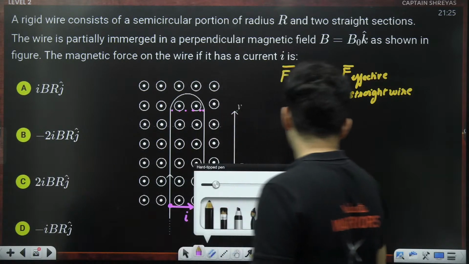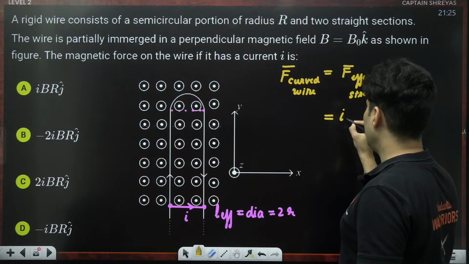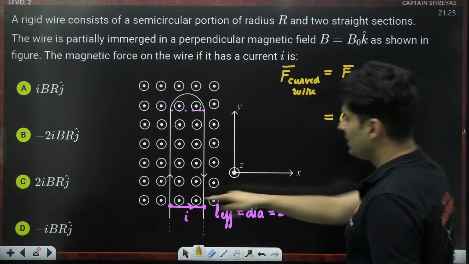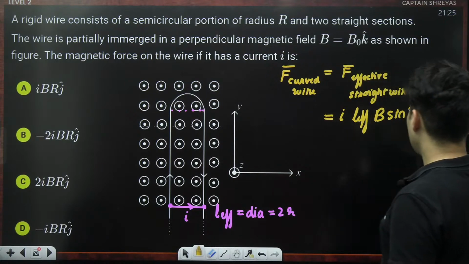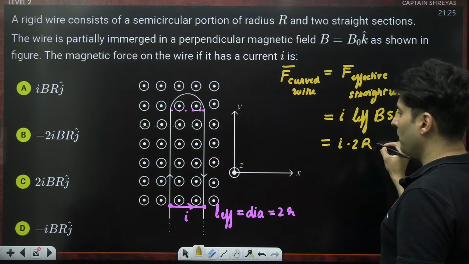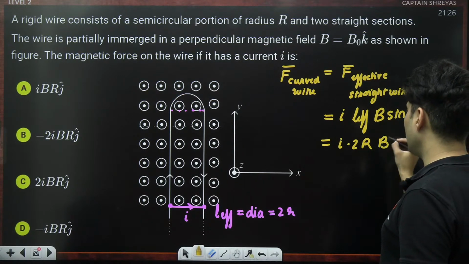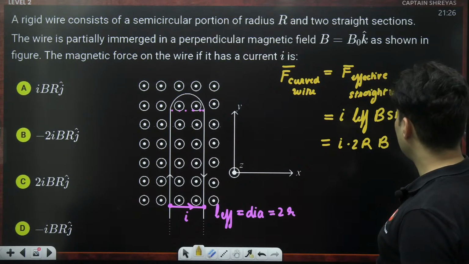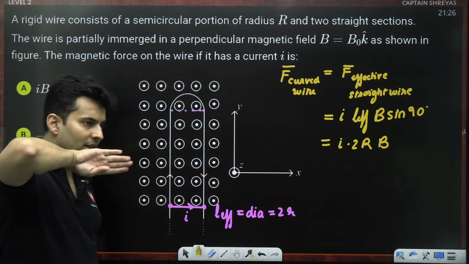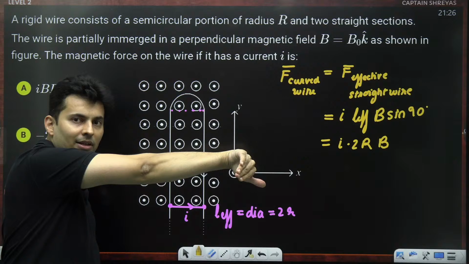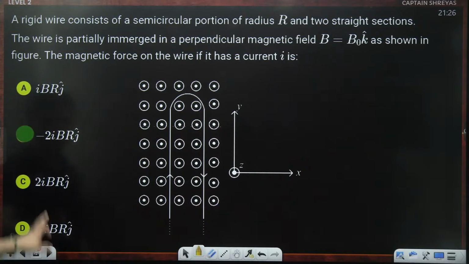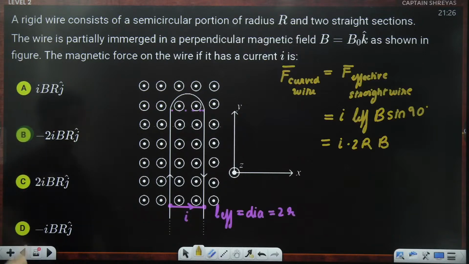So therefore that force will be current, effective length, into B into sine. Length is here, magnetic field is towards you, so the angle between them is 90 degrees. So I into 2R into magnetic field, which is just B. So 2IRB, but which direction will it be? Well, length is here, magnetic field is towards you. The thumb goes down. So if the thumb goes down, negative y-axis, so that means minus j cap.